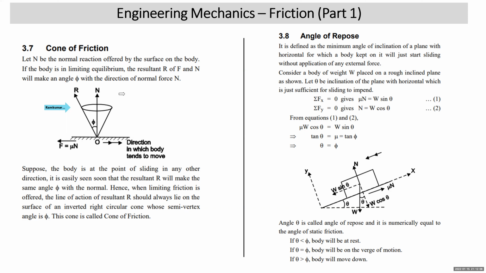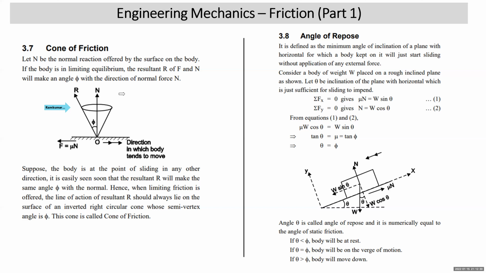So if you consider various directions of impending motion of the block around one position, you'll find that whatever the direction of impending motion, friction force will be in the opposite direction. Friction force will be horizontal only. Normal reaction is vertical. So the resultant of the two in all possible positions of impending motion will always be making angle phi with the vertical.